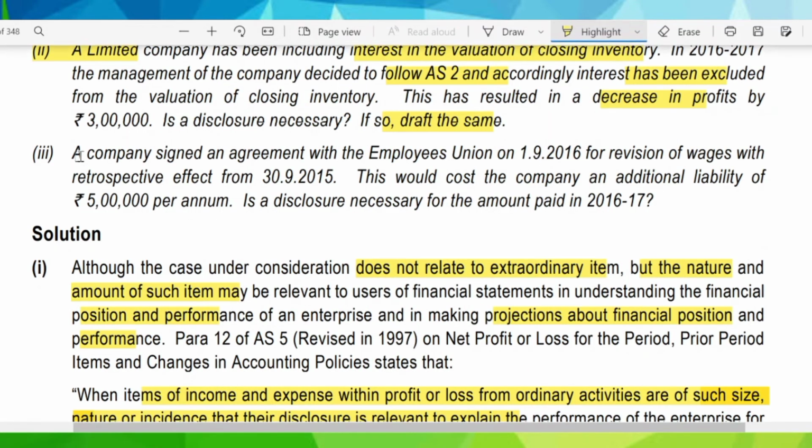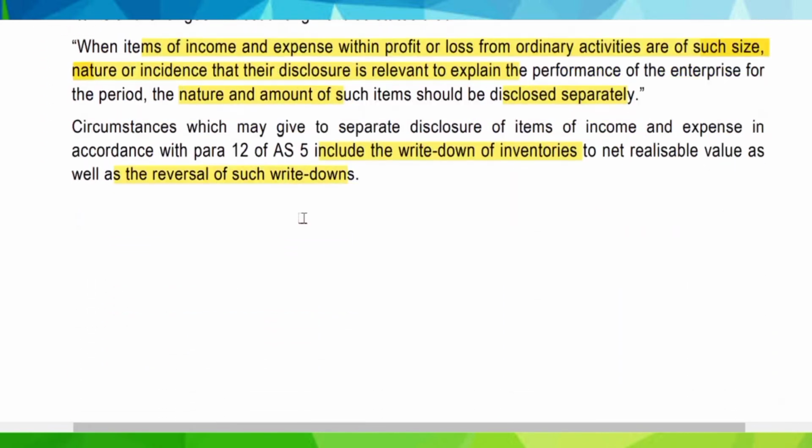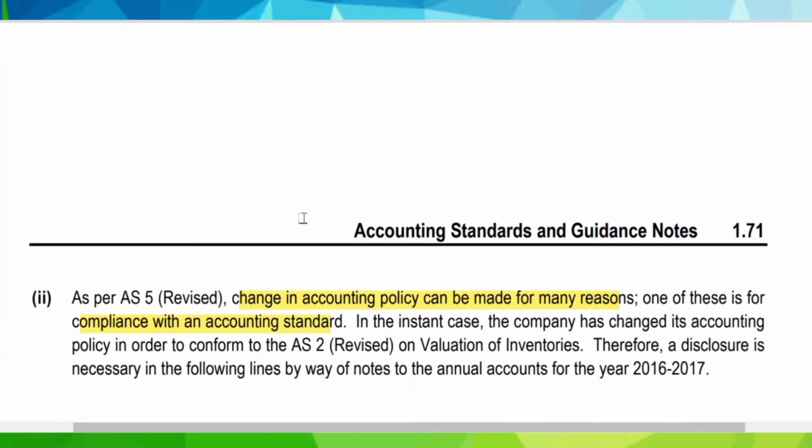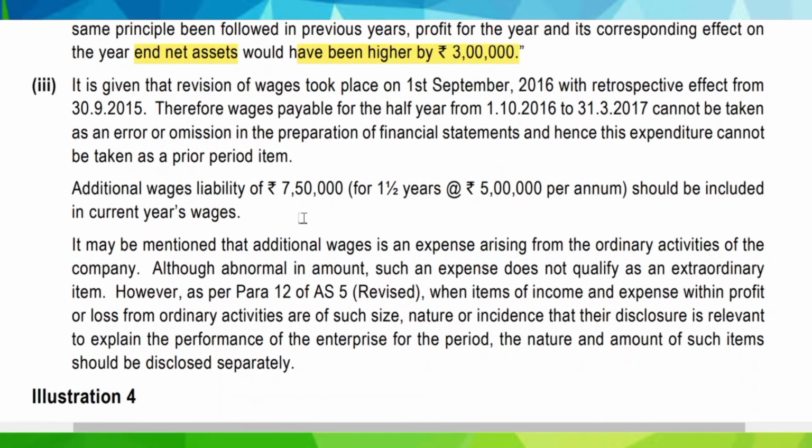Now we will look into the third part of this question. A company signed an agreement with employees union on 1st of September 2016 for revision of wages with retrospective effect from 30th September 2015. This would cost company an additional liability of rupees 5 lakh per annum. Is the disclosure necessary for the amount paid in 16-17? It is also a similar kind of question which we have already seen in the practice manual, but since it is slightly different, we will look into it again.